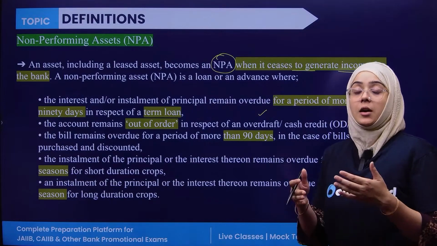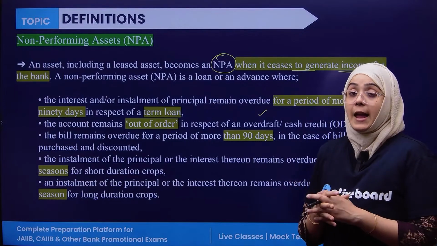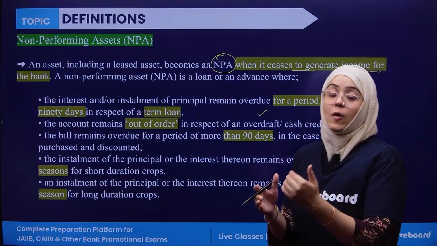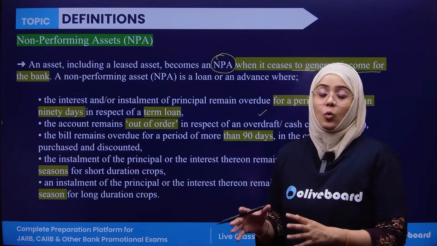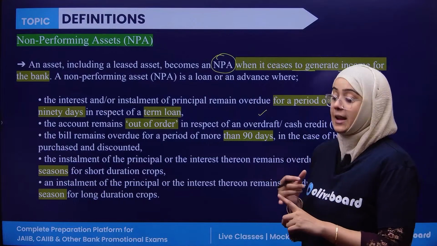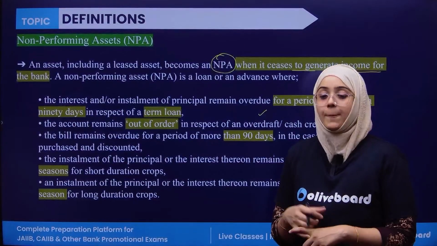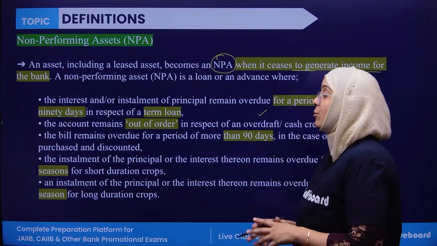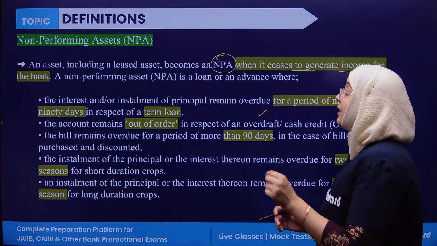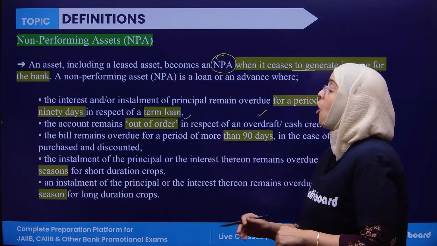Whatever the date of repayment is, if that loan is overdue for more than 90 days, it is known as a non-performing asset. Next, the account which remains out of order.